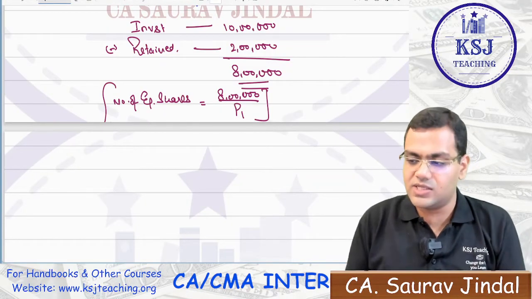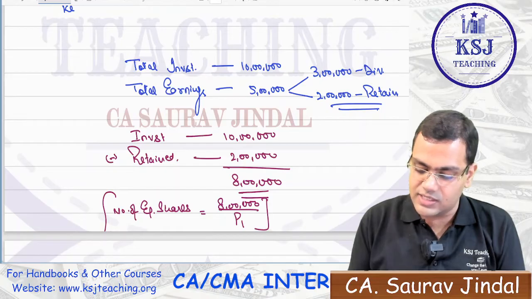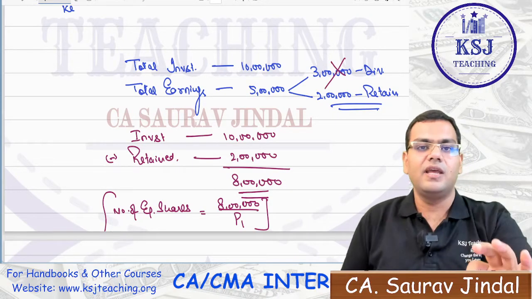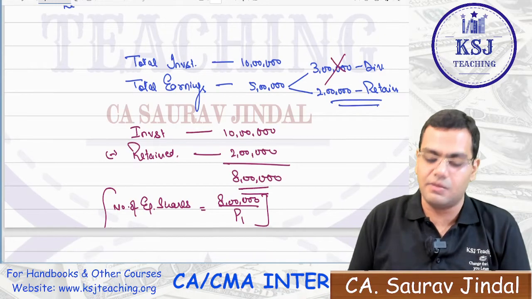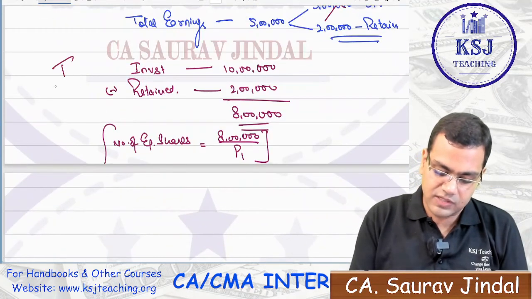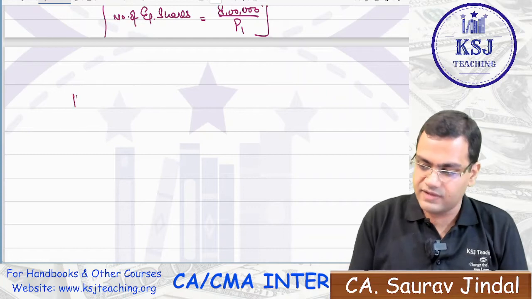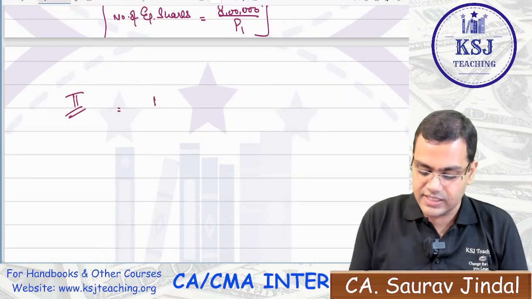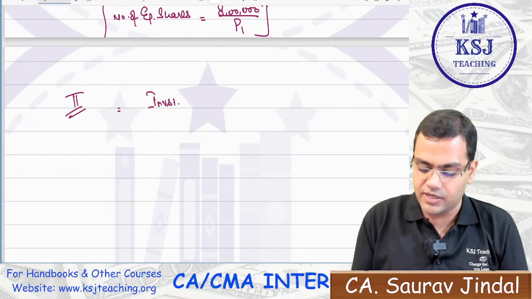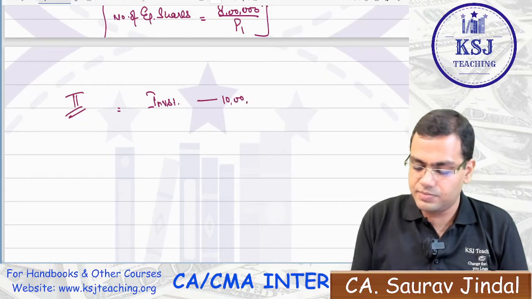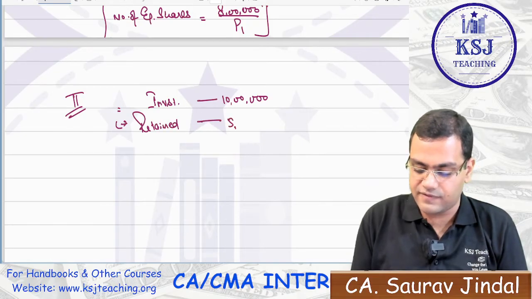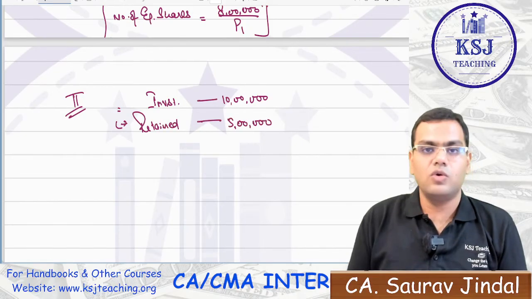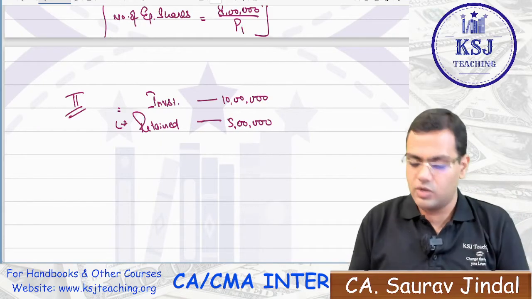Now let's take another scenario. In this scenario, you are not paying any dividend. Everything, the 5 lakh you are earning, you are going to retain in the business. So this was the first scenario. What will happen in the second scenario, sir? In the second scenario, your investment is 10 lakh rupees. Out of that, what is the amount of retained earnings? You have 5 lakh rupees with you, right?